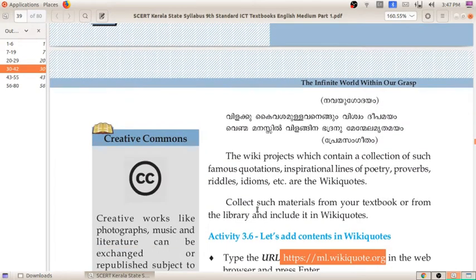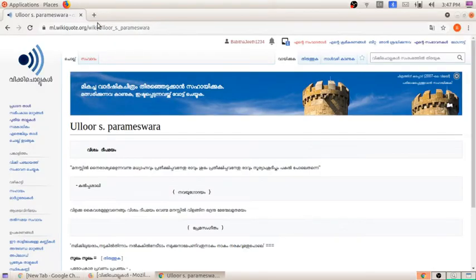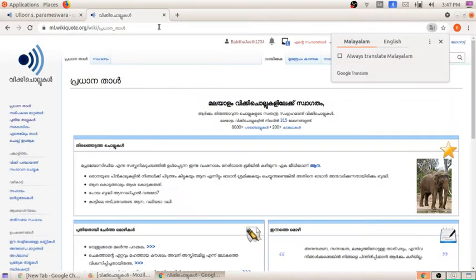Wikicodes is a Wiki project which contains a collection of famous quotations, inspirational lines of poetry, proverbs, riddles, and idioms. These are all Wikicodes. You can see here that in Wikicodes also we can add contents on our own. Here you can see the website address of Wikicodes. I am copying that address and pasting it here. So this is our website of Wikicodes.